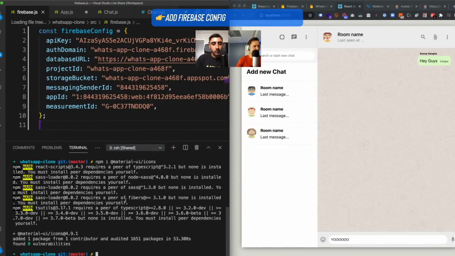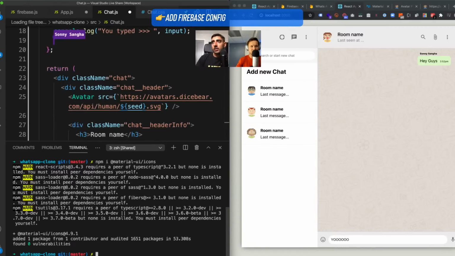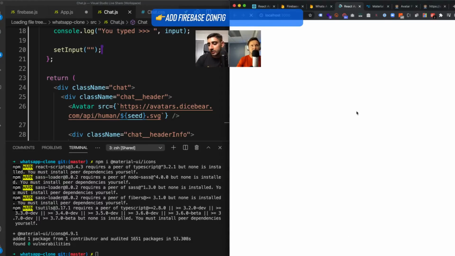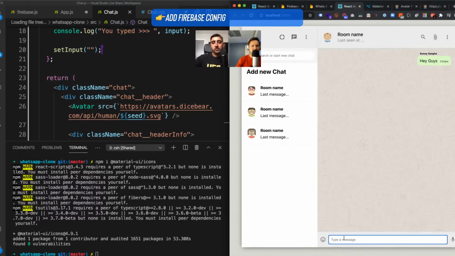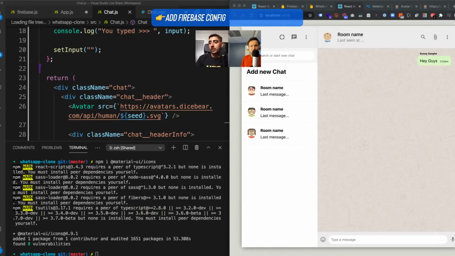Yeah. Awesome. Oh, wait, somebody actually said a good point. There's clean input after the message. So yes, before we forget, very nice catch. True that. Let's go ahead and do set input as empty. And what this will do is whenever Naz hits enter, it will go ahead and clear the input, which is what we expected. So let's try that now. If I go, yo, hey, nice. I love it. Awesome. Really nice. So that's clean. And now what we can do is we can go ahead and do app.